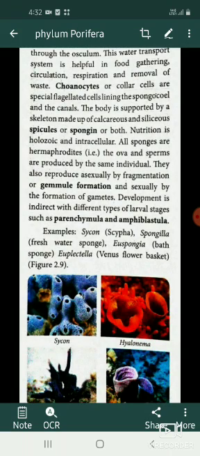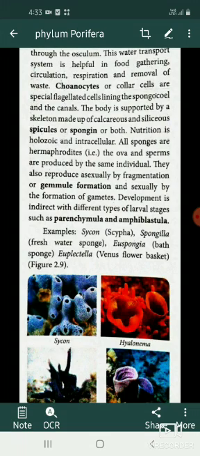So, this canal system or water transport system is used to bring in food, to remove unwanted things, and to keep up a constant water flow through their body to obtain food and oxygen, as these sponges have avascular circulation. Choanocytes or collar cells are special flagellated cells lining the spongocoel and the canals.